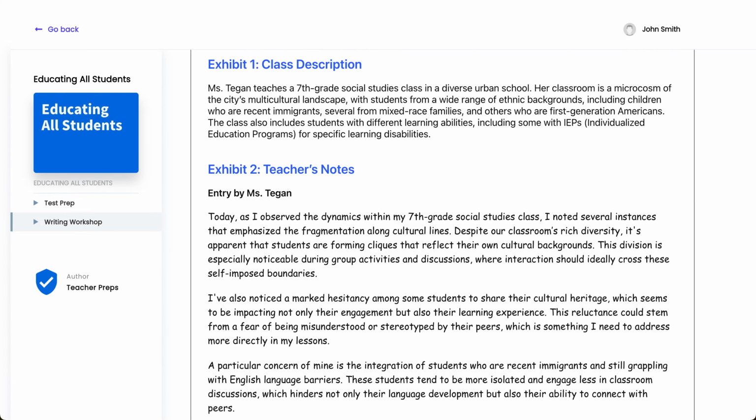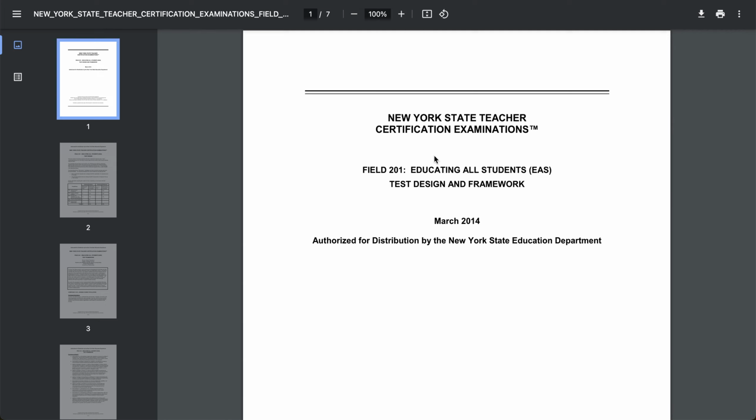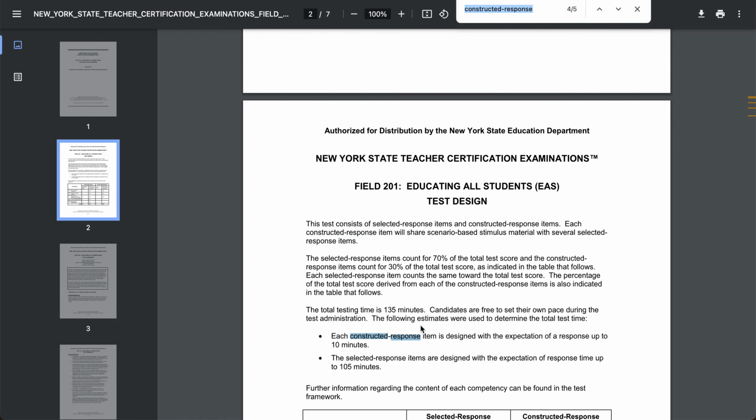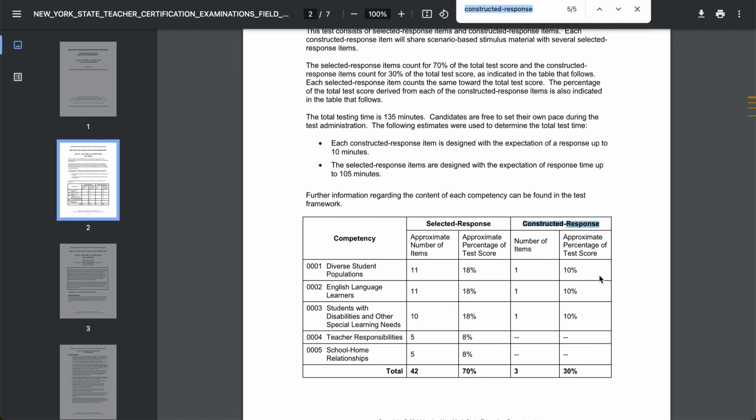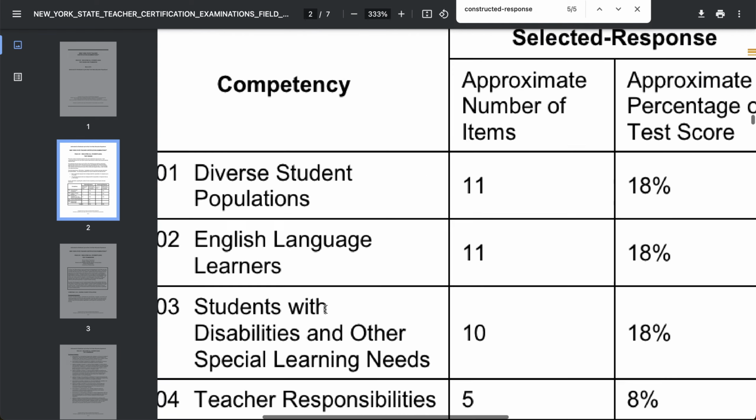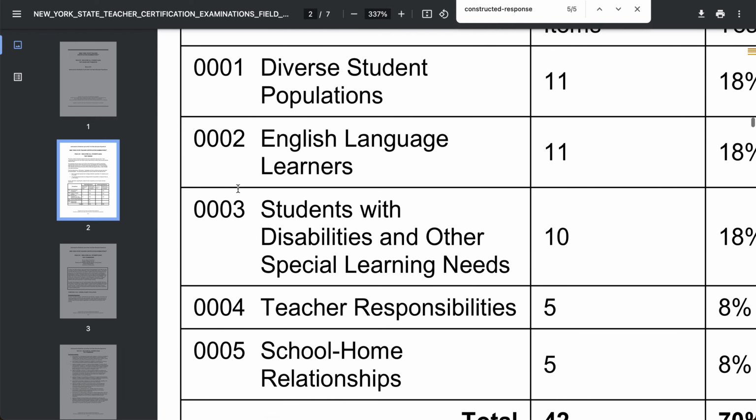Now, just a quick note, let's go over to the official testing agency PDF. I want to press Control Find and just type in constructed response, because here on this chart we can see that you'll receive a total of 3 constructed responses. The first is about diverse student populations. Second is all about English language learners, and then your third essay is all about students with disabilities and other needs.